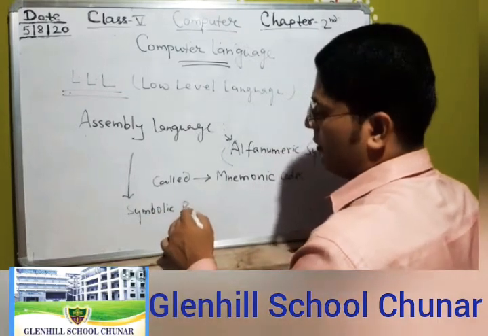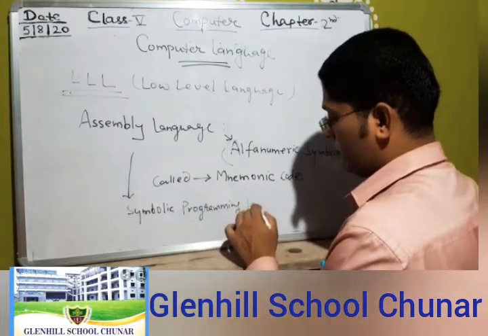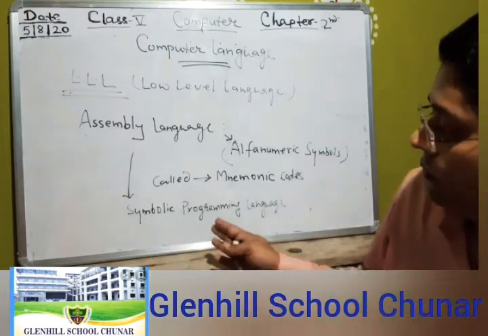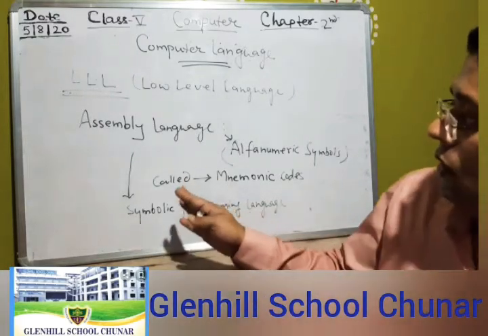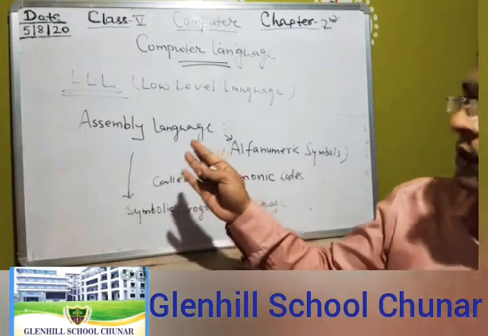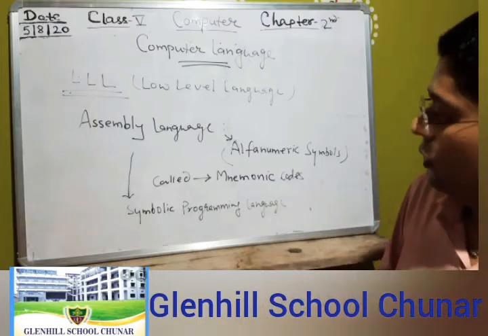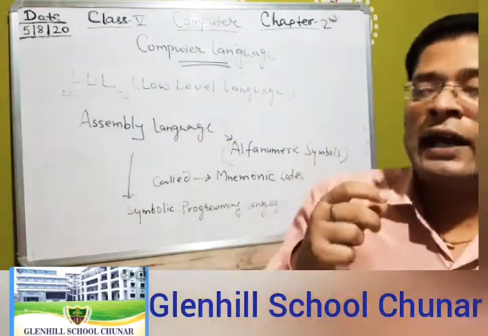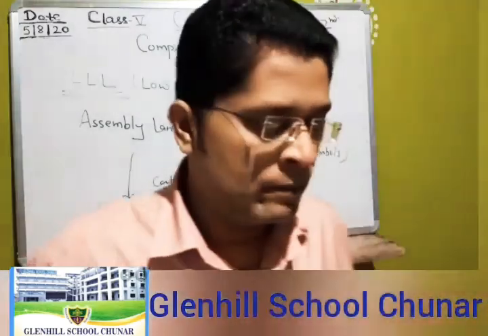That is the other name of assembly language. So A is for addition, C for comparison, L for loading and M for multiplying. This is a coding of letters, so what does A mean, what does B mean?